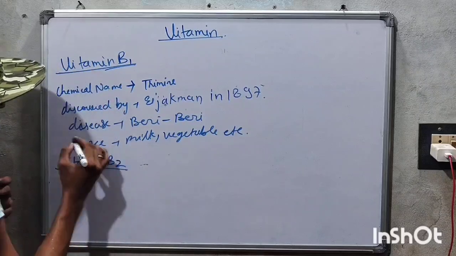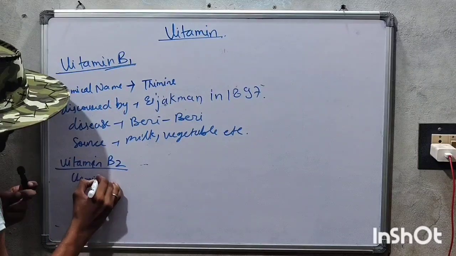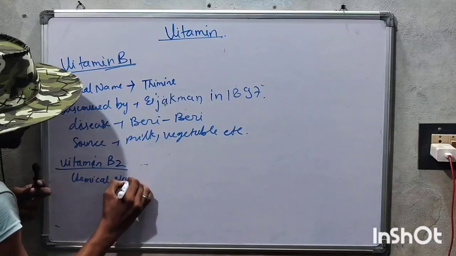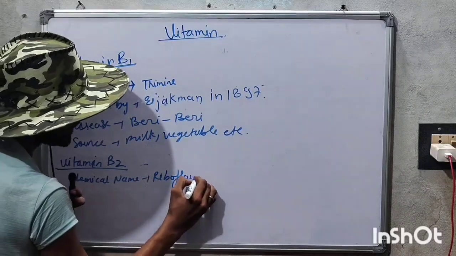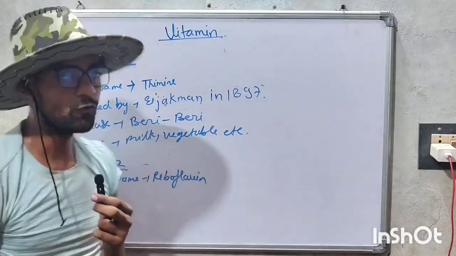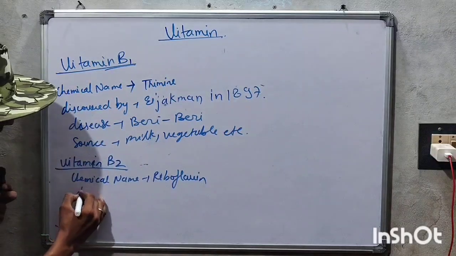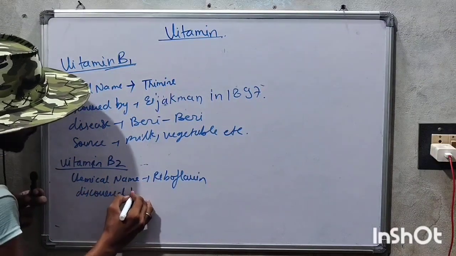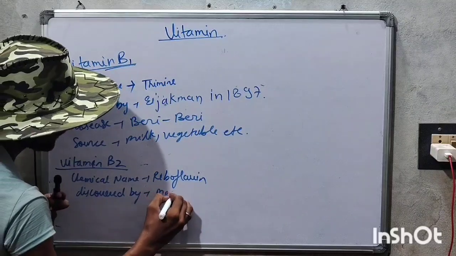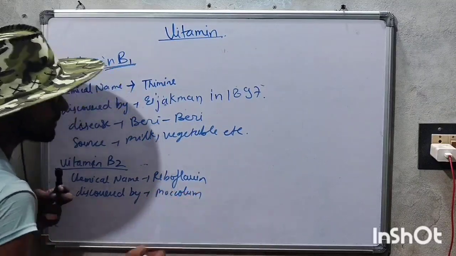And now we will talk about vitamin B2. Its chemical name is riboflavin, and it was discovered by Mockler.